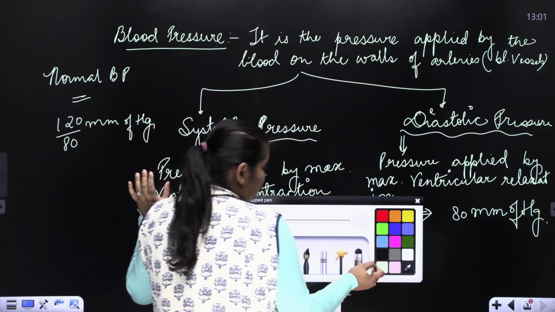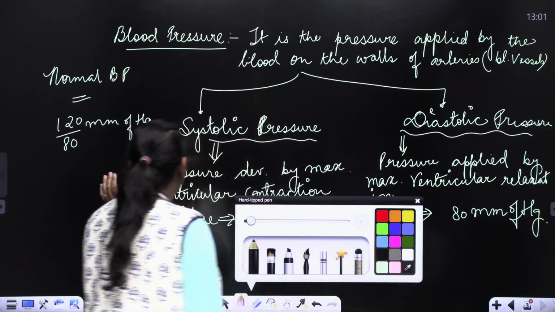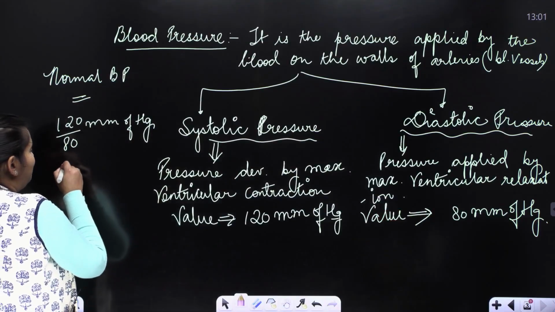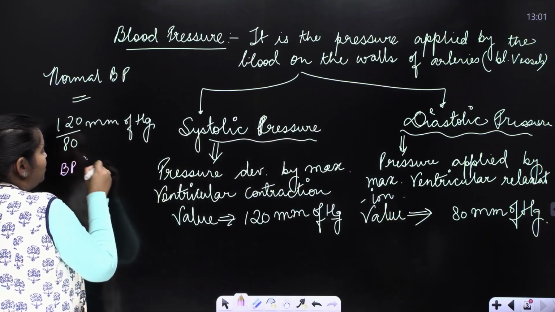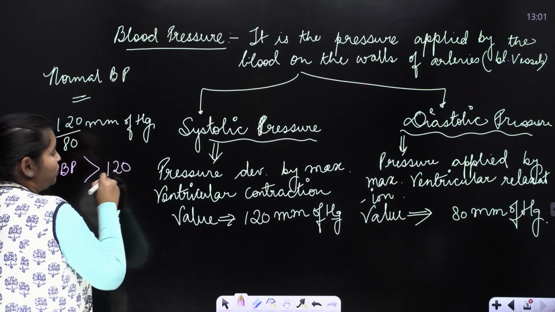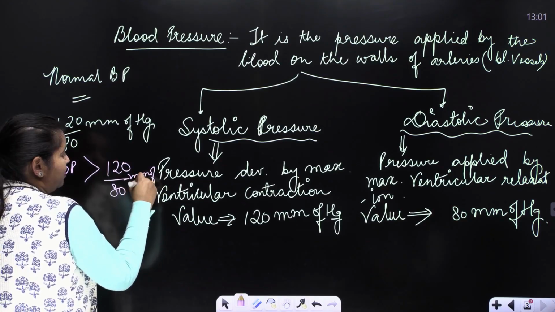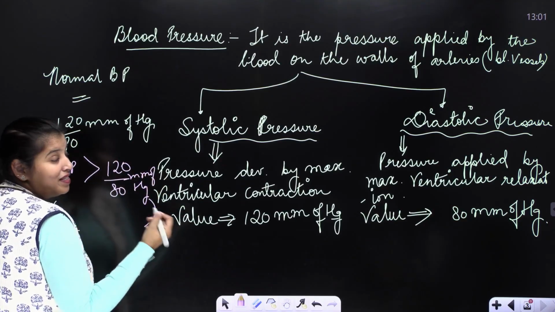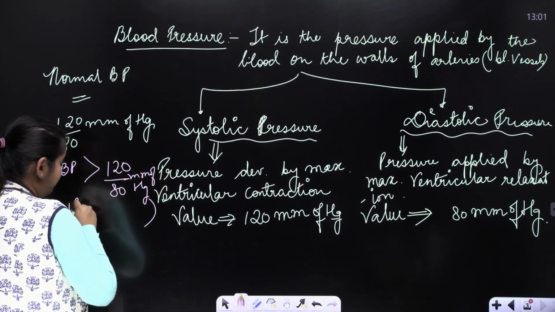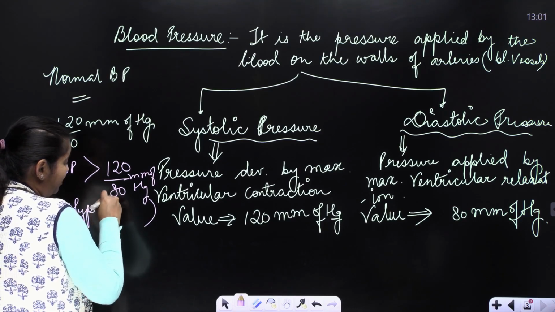Any values lesser than or greater than this, that means if a patient's blood pressure is more than 120 by 80 mm of Hg and is maintained constantly, it is a condition of hypertension.